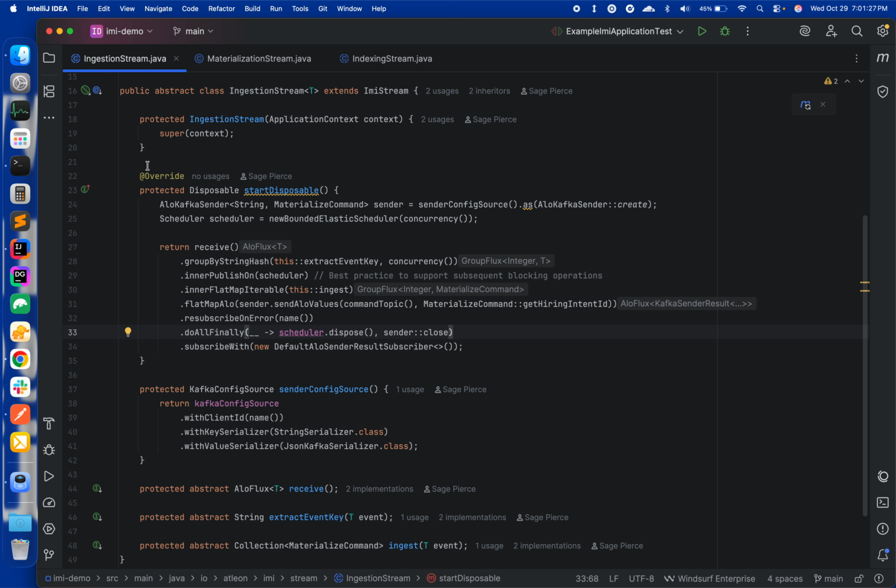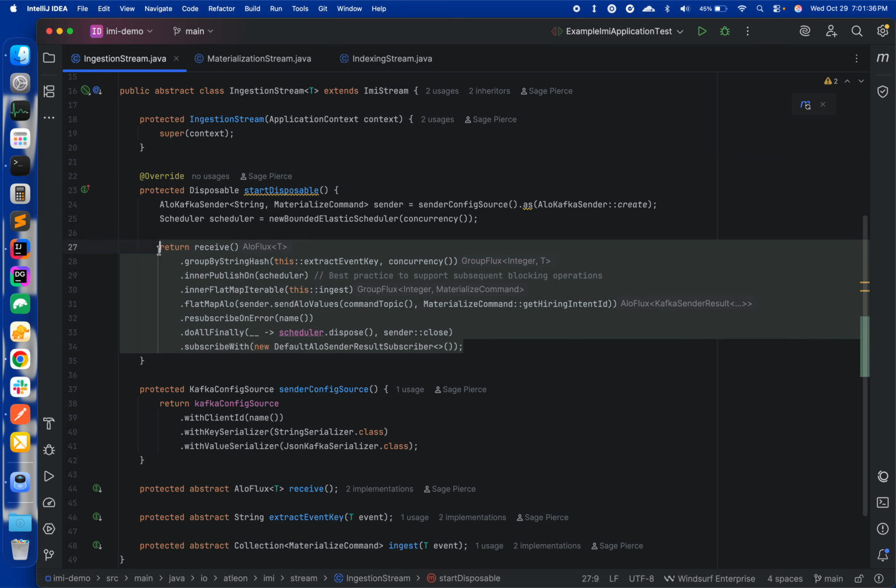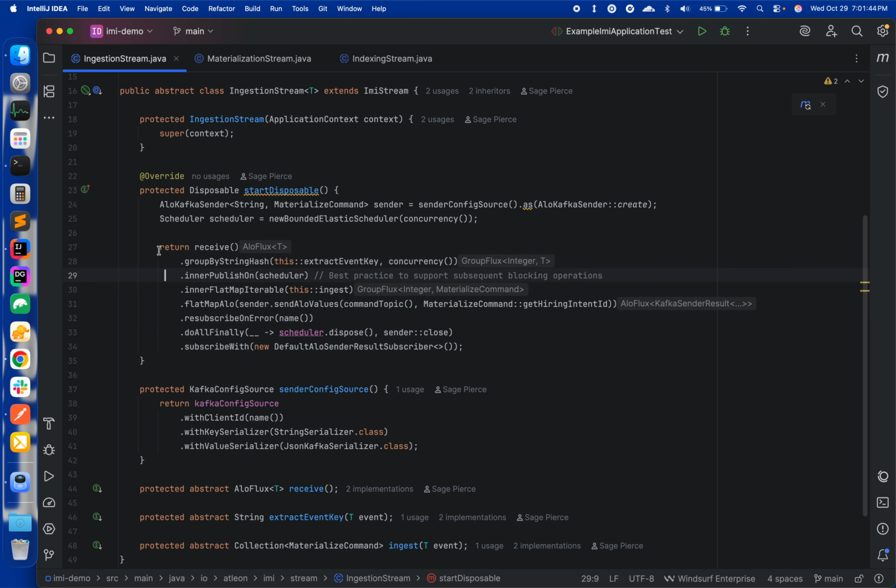The first thing to look at is our implementation of ingestion. This class neatly encapsulates what it means to implement ingestion. We first start off with some arbitrary or abstract source of events that we are ingesting. We apply some arbitrary concurrency to the processing of these events. We subsequently apply an IO-bound process of ingesting those events, where the result of ingestion is the materialization commands.